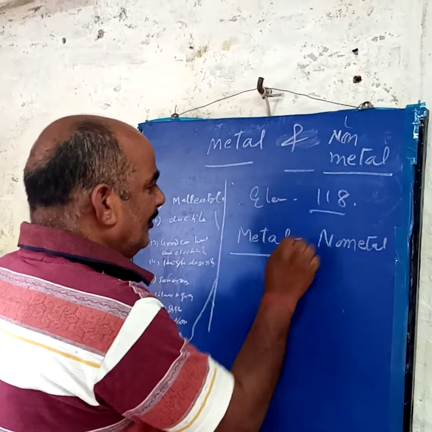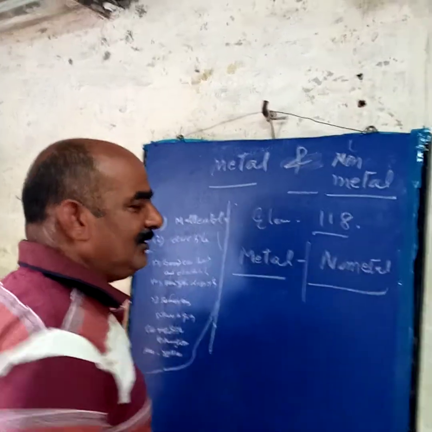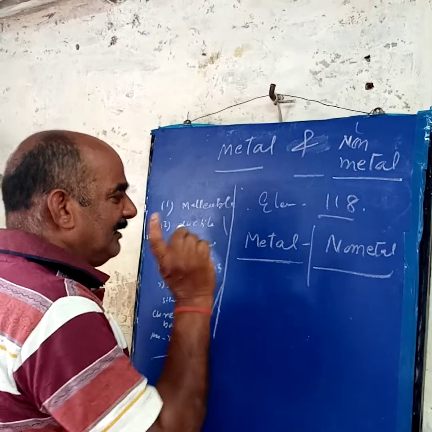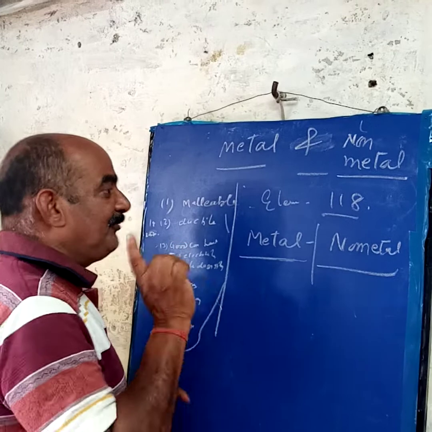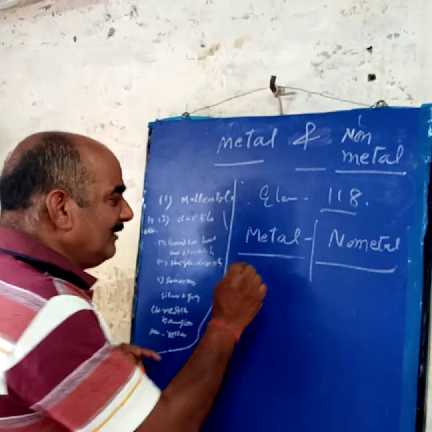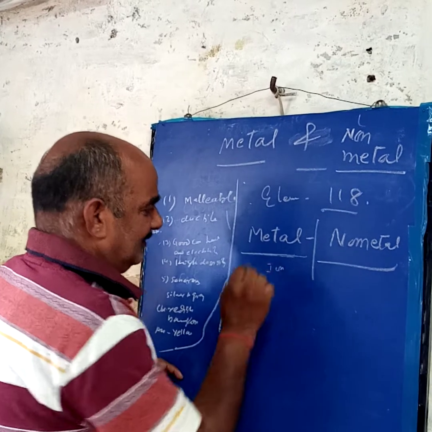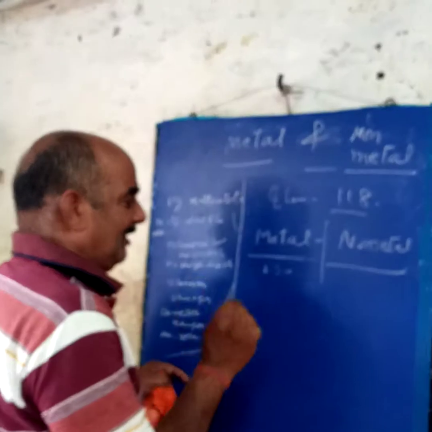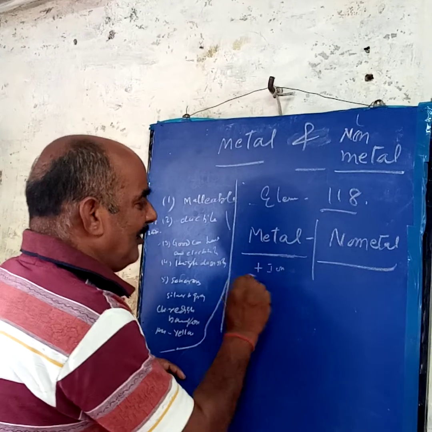Now, how do we know which one is the metal and which one is the non-metal? First, we can know the metal by the process. All metals have a positive ion. Now, the question is, what is a positive ion? Ion means charge. First, you know that all metals have a positive ion, meaning cation. How does a metal become a positive ion?